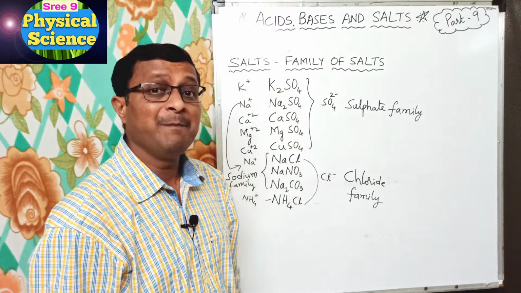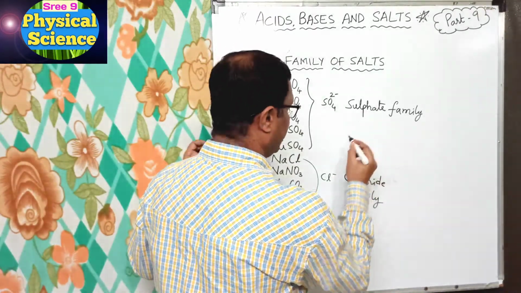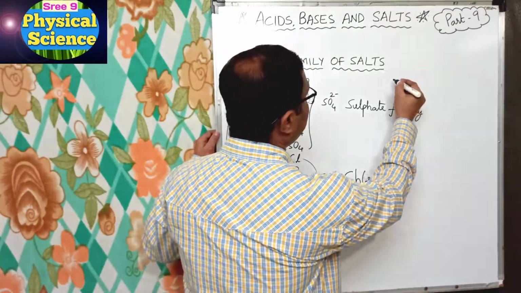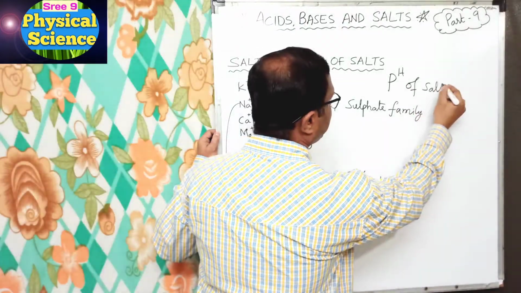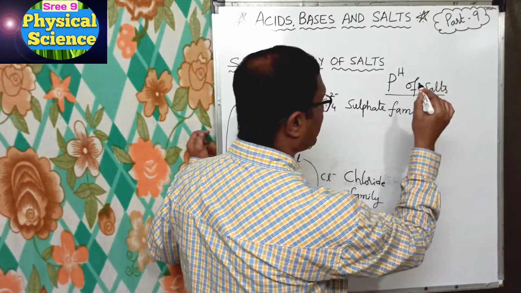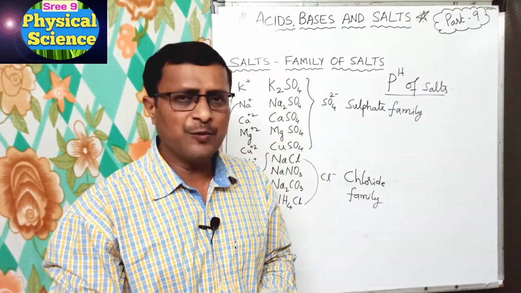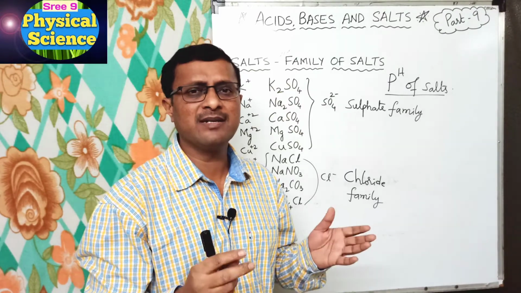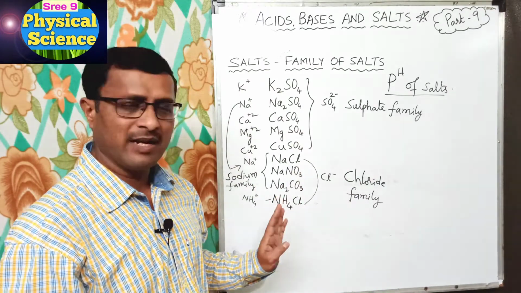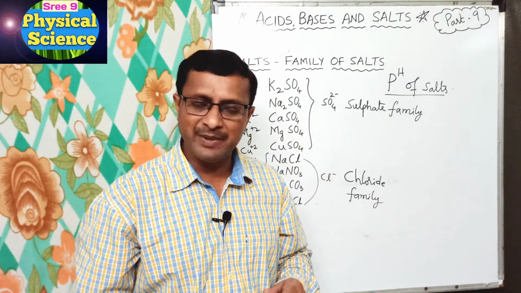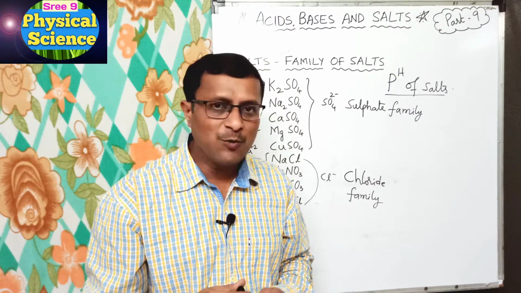Now let us see the pH of the salts. Okay, next, pH of the salts. Here I am writing pH of salts. So this activity is activity 15 in your textbook it seems. For this activity, what we have to do is collect some salts like sulfates, chlorides, nitrates, and prepare their aqueous solutions by dissolving them in distilled water.